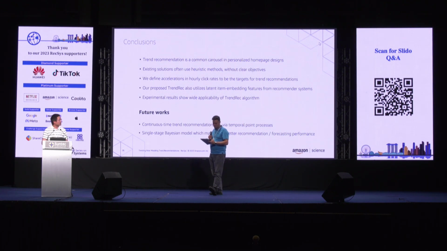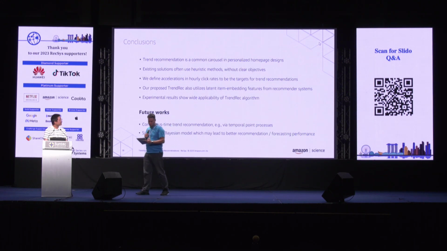So trends are about the items; they're not about the users. But user information will definitely influence the recommender system, which will eventually influence the item embeddings. We also have reviewers talking about different localities of these items, and we believe this can also be influenced through the recommender system. Thank you. Would it also make sense to include the user embedding in the trend rec model? That would be a personalized trend recommendation model. I think that would be a very interesting future direction as well.